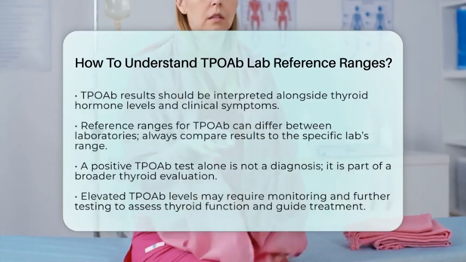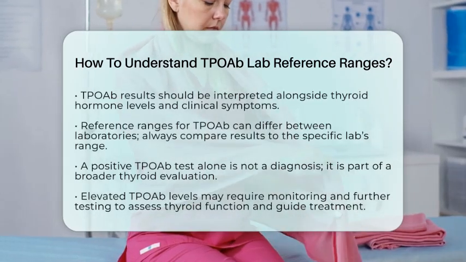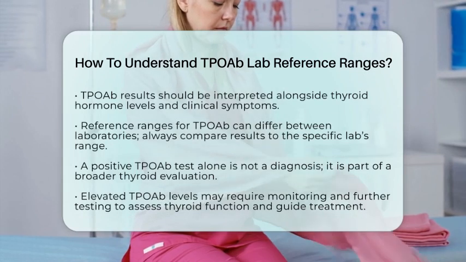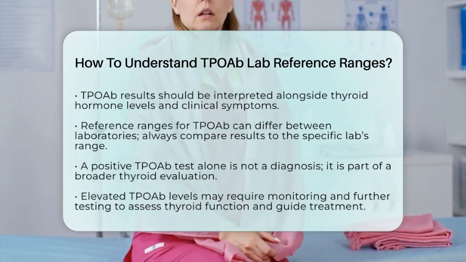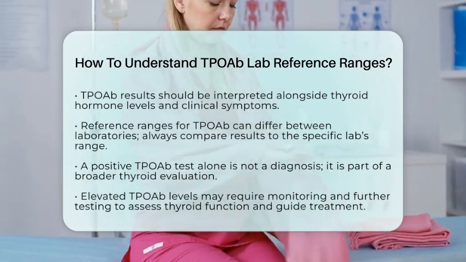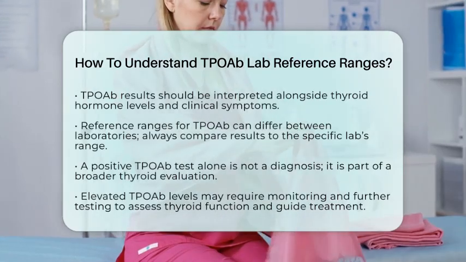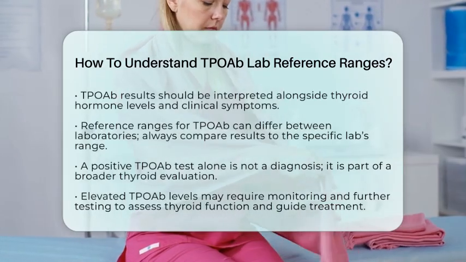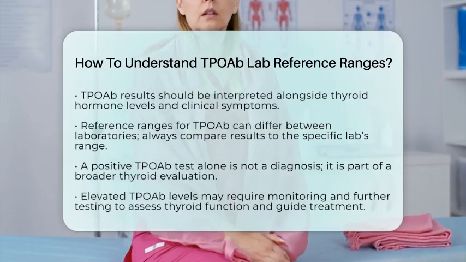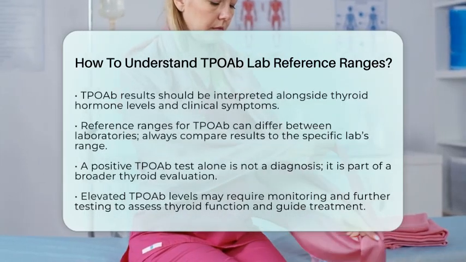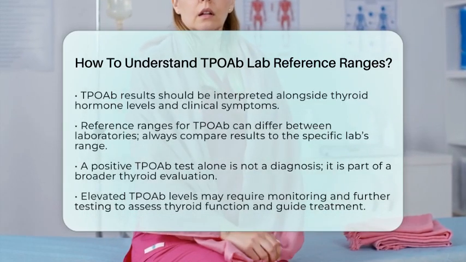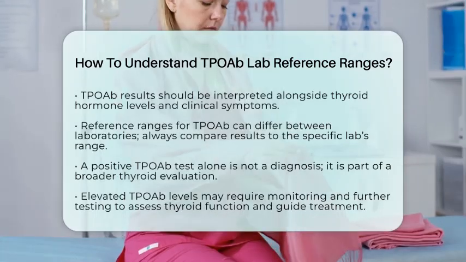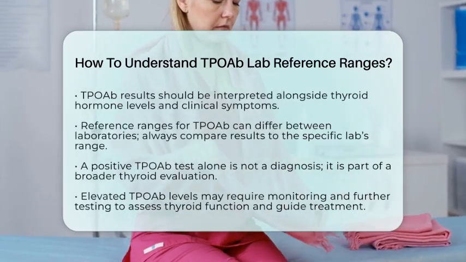If your TPOAb levels are elevated, it may warrant monitoring and possibly further testing to assess your thyroid function and guide treatment. In summary, understanding TPOAb lab reference ranges means recognizing that values below about 9 to 30 international units per milliliter are generally normal, while higher values indicate autoimmune thyroid activity. These results are essential for diagnosing and managing thyroid disorders, but they must be interpreted in the context of other clinical and laboratory findings. Always consult with a healthcare professional for personalized advice regarding your thyroid health.